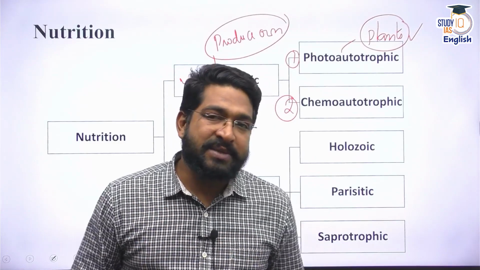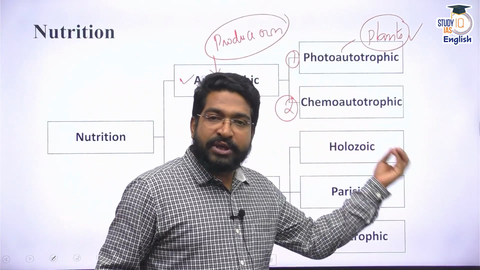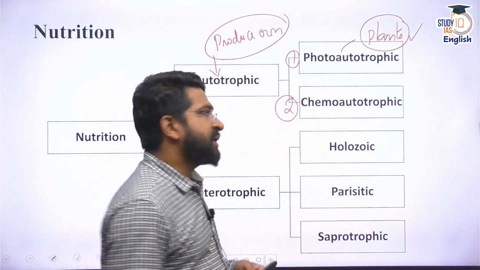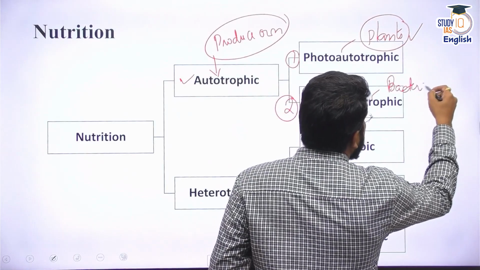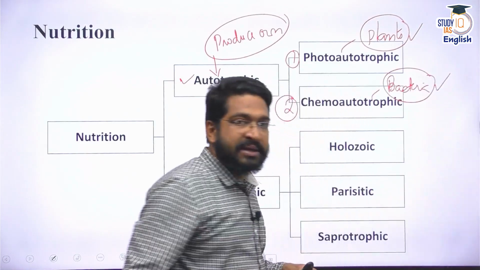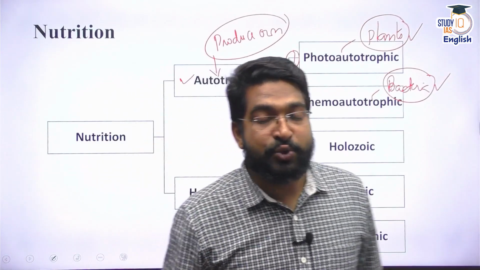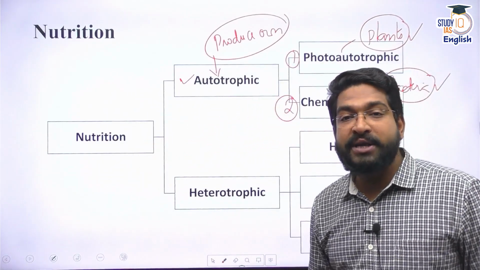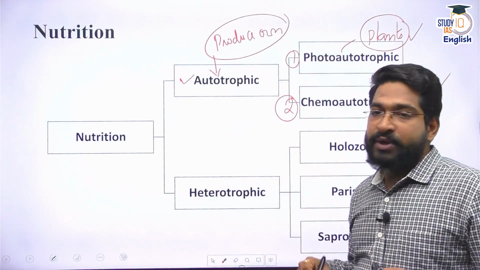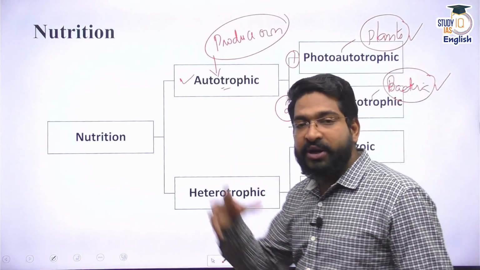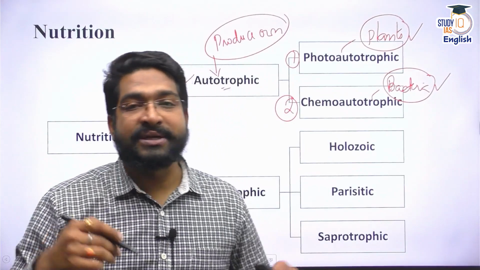There are some organisms which can use the nutrition from certain chemicals, especially certain kinds of bacteria. We call them chemobacteria. These use some chemicals, especially sulfur-based chemicals. They are called chemotrophs, meaning they use chemicals for their nutrition. So autotrophic can be photoautotrophic, depending on sunlight, or chemoautotrophic, depending on certain chemicals.